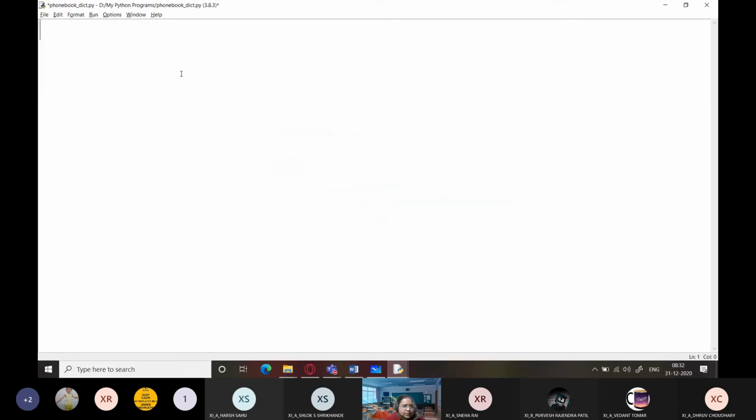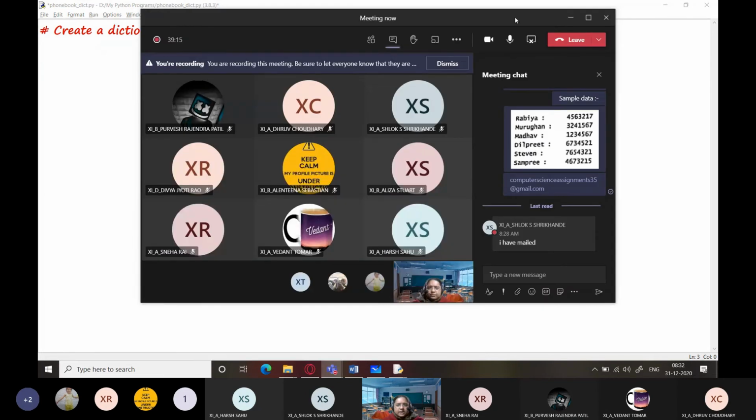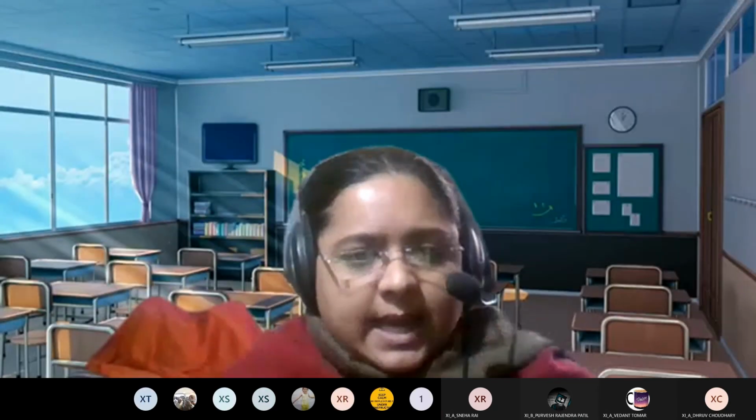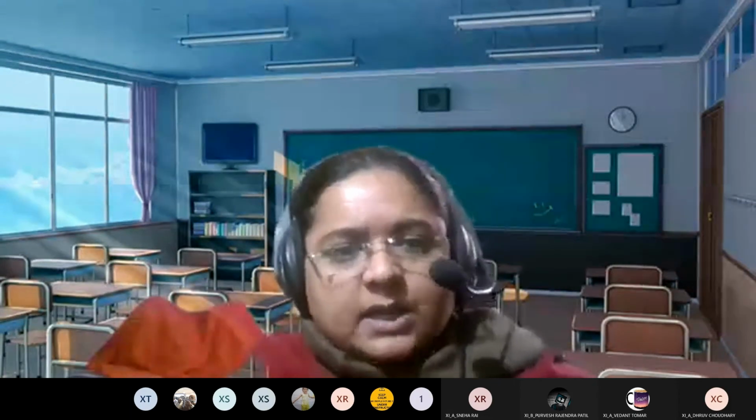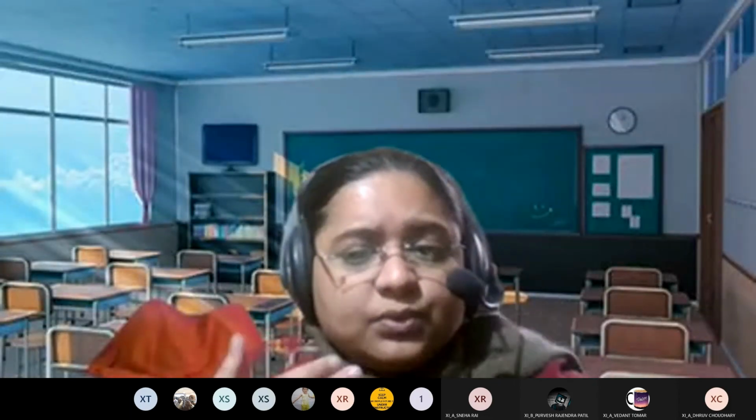So we will modify this program now to create a dictionary programmatically. We will be asking for the keys and the value pairs from the users. The idea is that the user is going to keep on entering the key value pairs till he wants to stop.